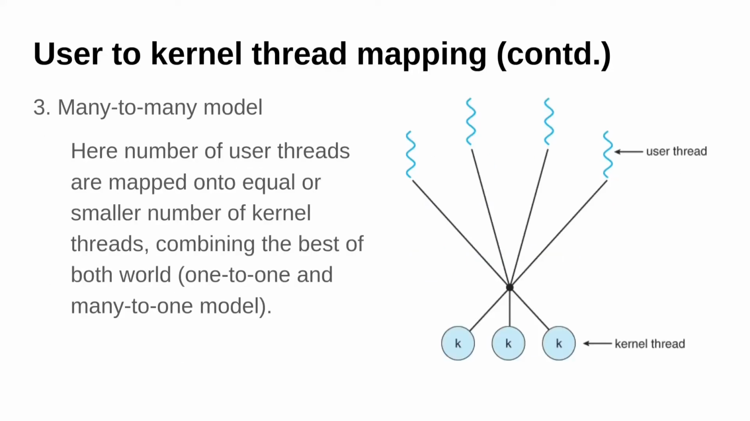Next is the many-to-many model. Here we have some number of user threads and some number of kernel threads. In this mapping, the number of kernel threads is generally fixed and then multiple user threads are created. So this combines both the one-to-one model and the many-to-one model.